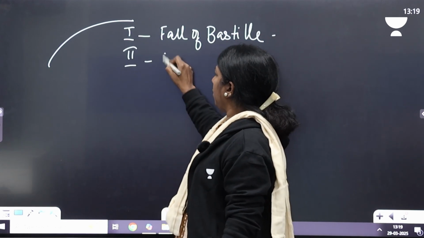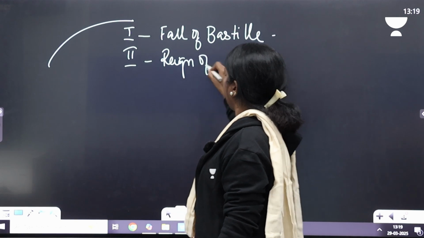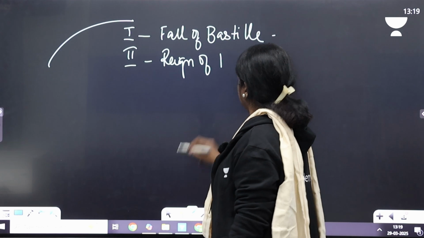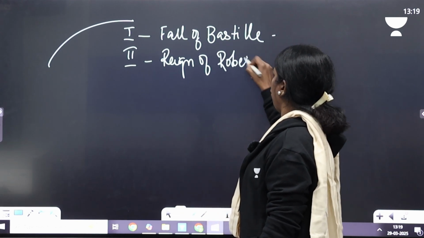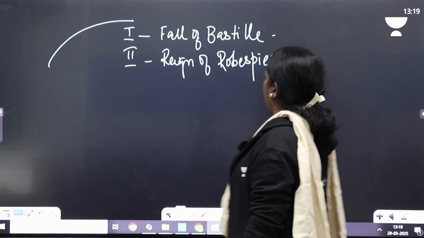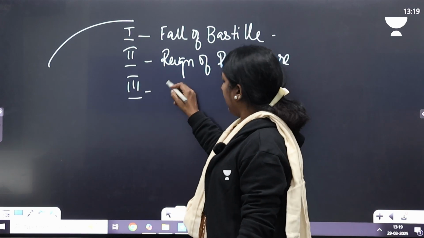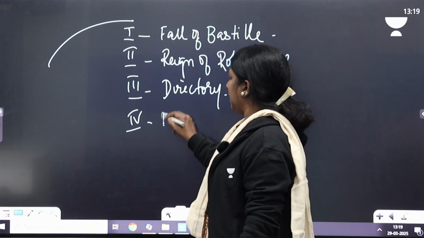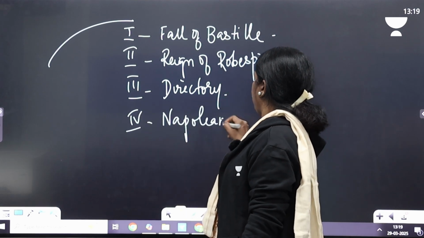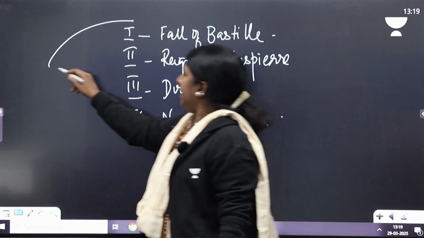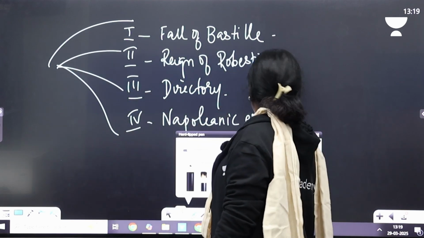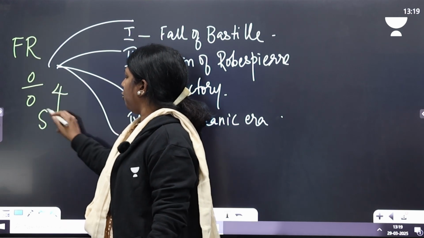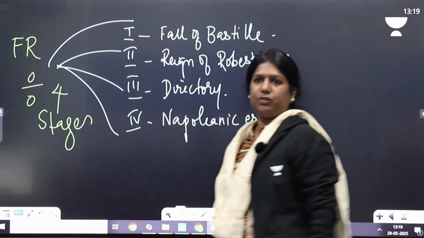The second stage we call the reign of Robespierre. The third stage we call the era of the Directory. And the fourth stage we call the era of Napoleon, the Napoleonic era. So the French Revolution is divided into 4 stages. These are the 4 stages.